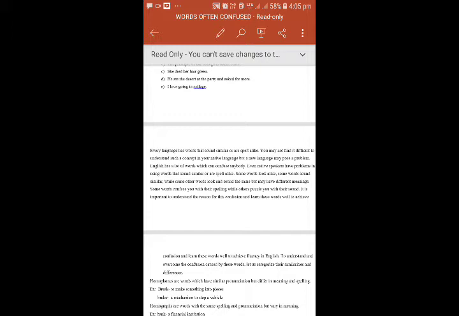To understand and overcome the confusion caused by these words, let us categorize their similarities and differences. So here we have homophones, homographs, heteronyms or heterophones. I repeat, homophones, homographs and heteronyms.